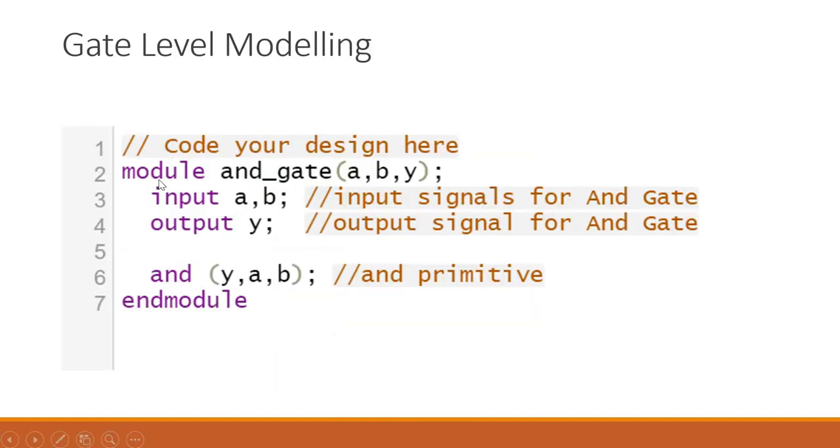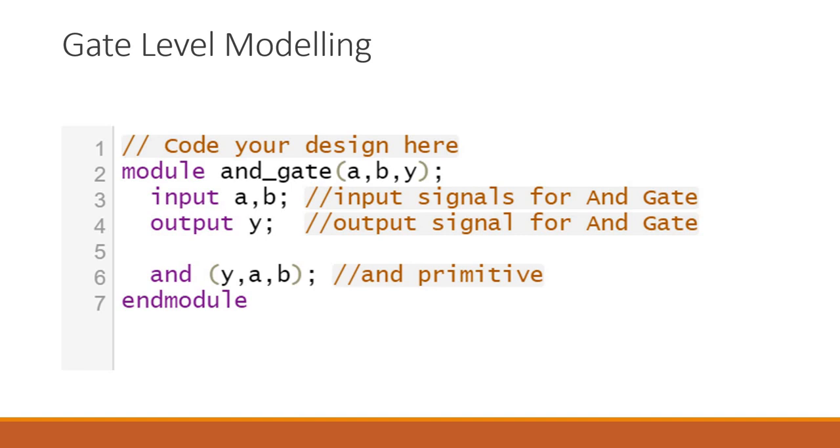What we have given here is module, and then a module name, which is just AND gate, and these are the terminals. You will be wondering what the terminals are. Terminals are just the input and output signals of that gate. If I'm talking about the two input AND gate, there are two inputs, A and B, and then we have one output, that is Y. I have shown you the diagram of the AND gate and then its truth table.